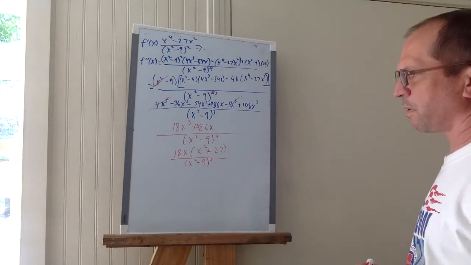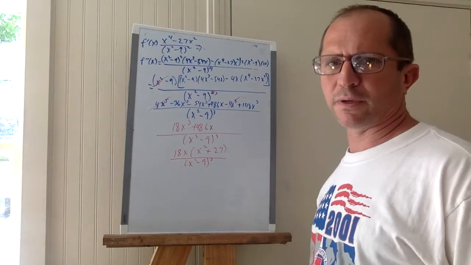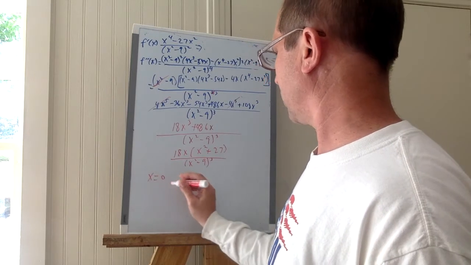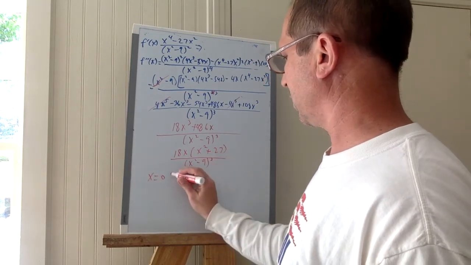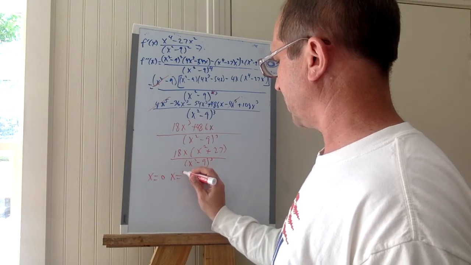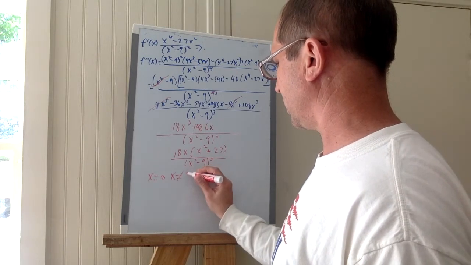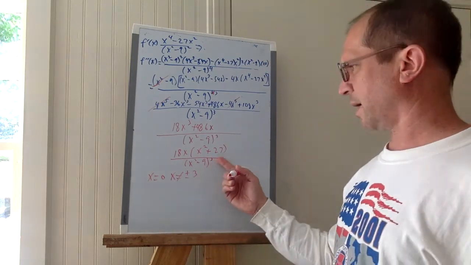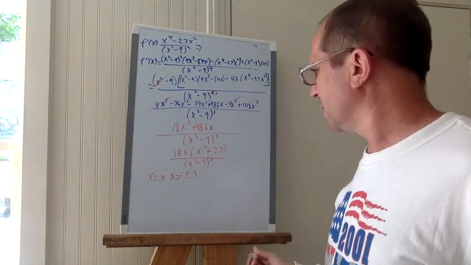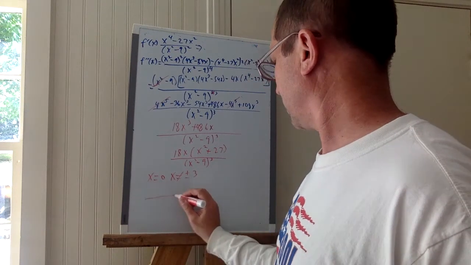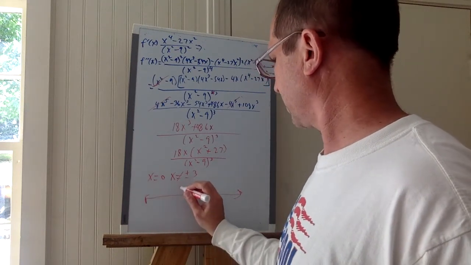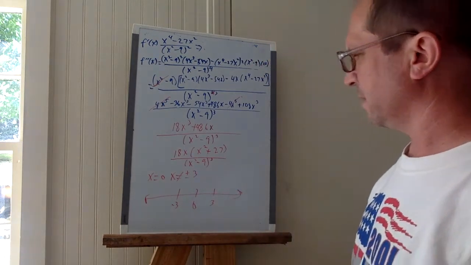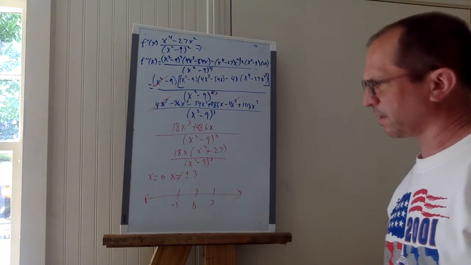Okay, so setting each part equal to 0. Again, these define your potential points of inflection. You get x equals 0. Now, again, this would not equal 0, but you still have the potential of changing concavity at plus or minus 3. And it probably will this time because this is an odd exponent. But let's see what happens here. Number line, -3, 0, +3.